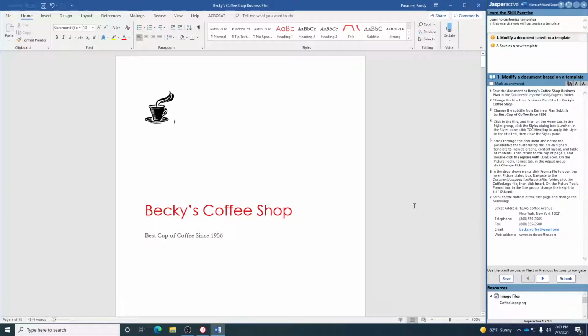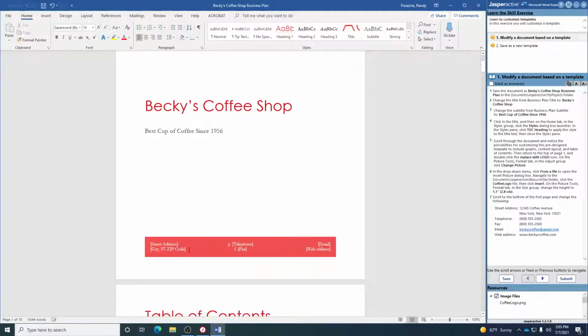Step 7 says scroll to the bottom of the first page and change the following. So down here in this red, we're going to click right here on the street address, and we're going to type the following: 12345 Coffee Avenue. Hit enter. New York, comma, New York, space 10021. There's your address.